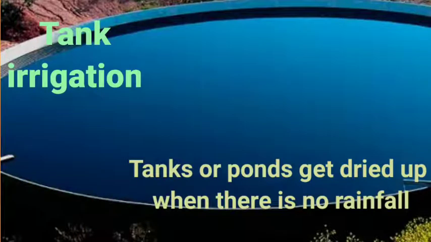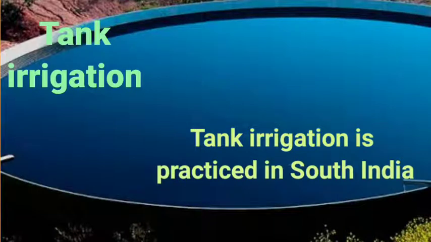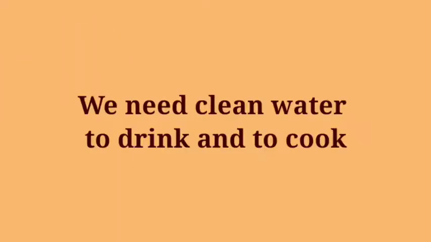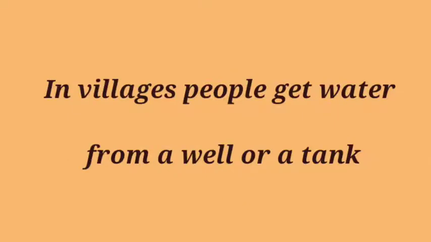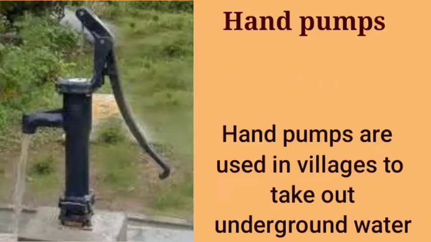The tanks or ponds get dried up when there is no rainfall. Tank irrigation is practiced in South India. We need clean water to drink and cook. In towns and cities, water is supplied to houses through pipes. In villages, people get water either from a well or a tank. Hand pumps are used in villages to take out underground water.